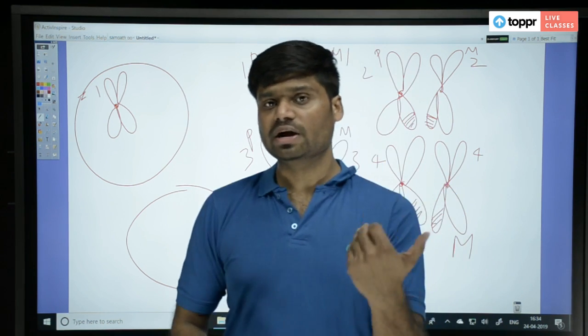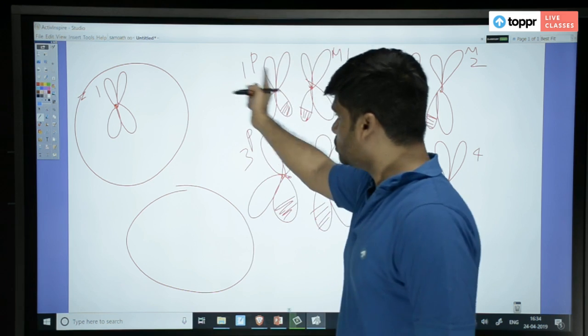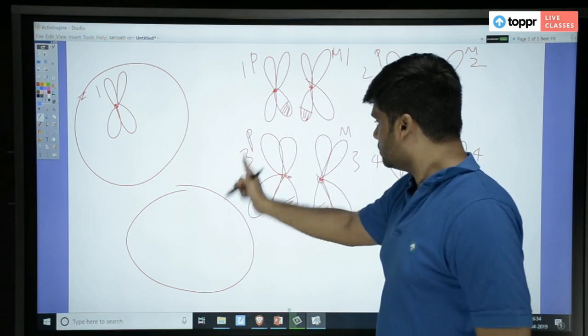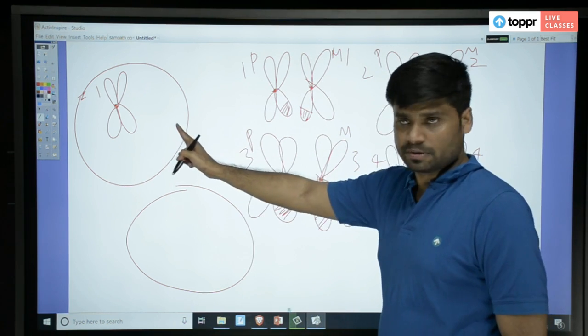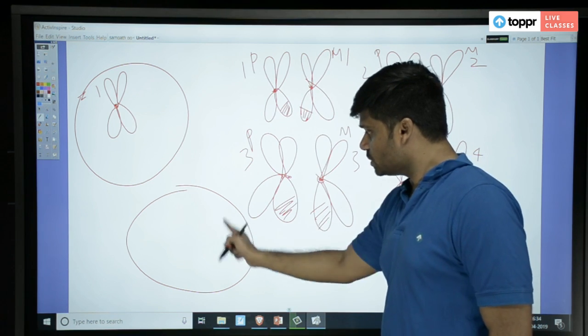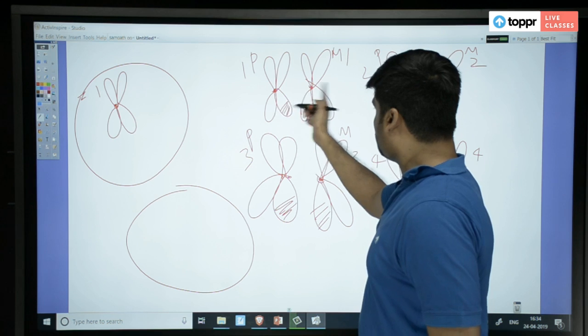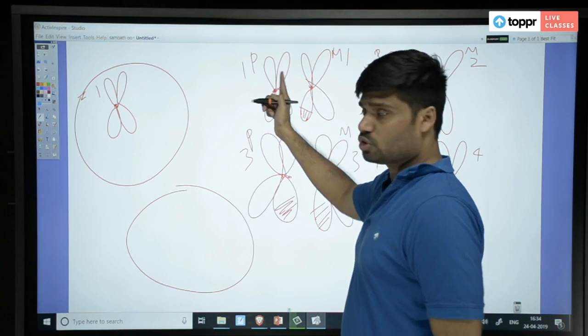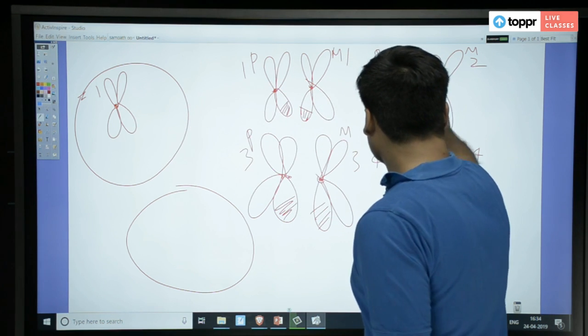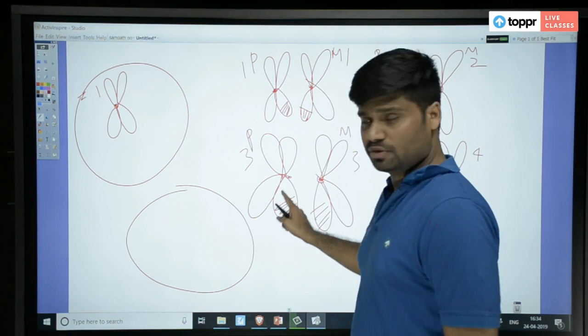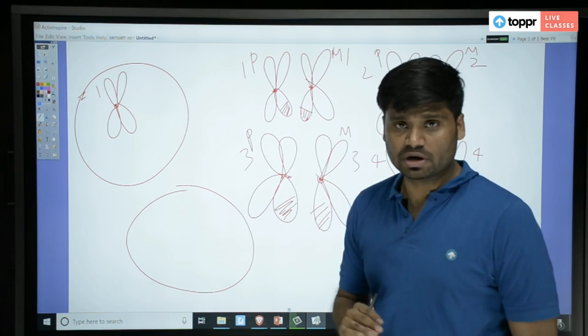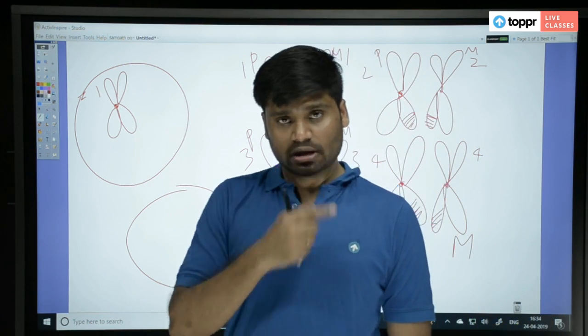But how they should be divided? First chromosome should go there, second should go, third should go, fourth should go into one gamete. And again here also you should have all 4 types, 1, 2, 3, 4. It is not like first chromosome both will go there, and then second will go, and third will go, and nothing from the fourth will go. No, that is not how it happens.